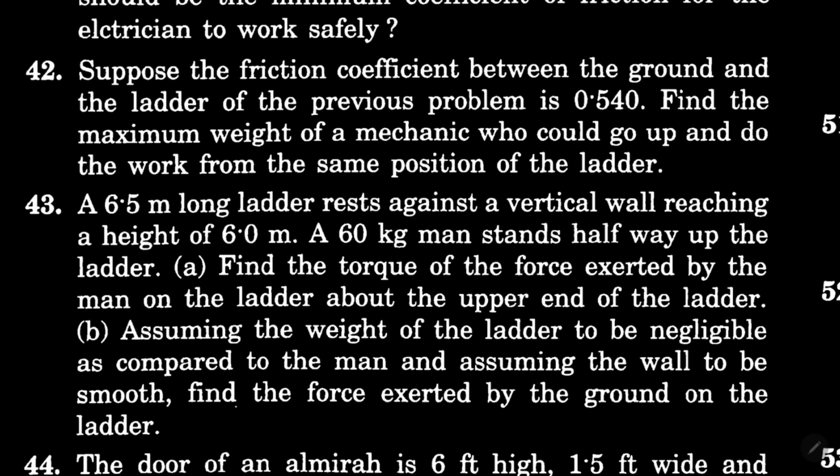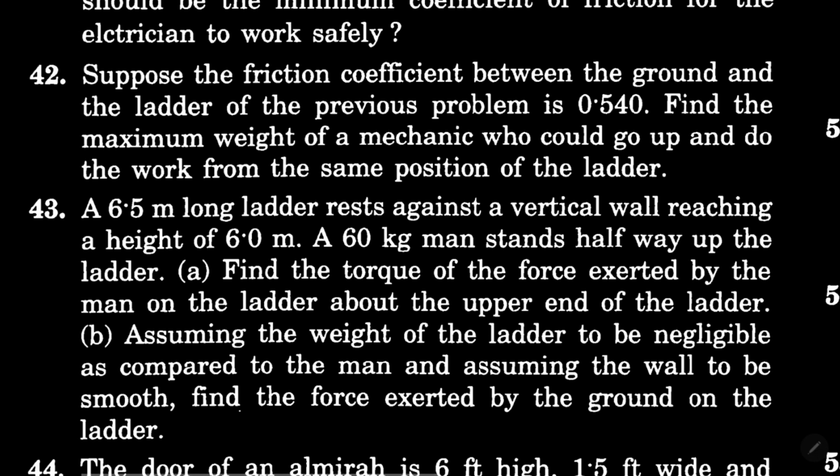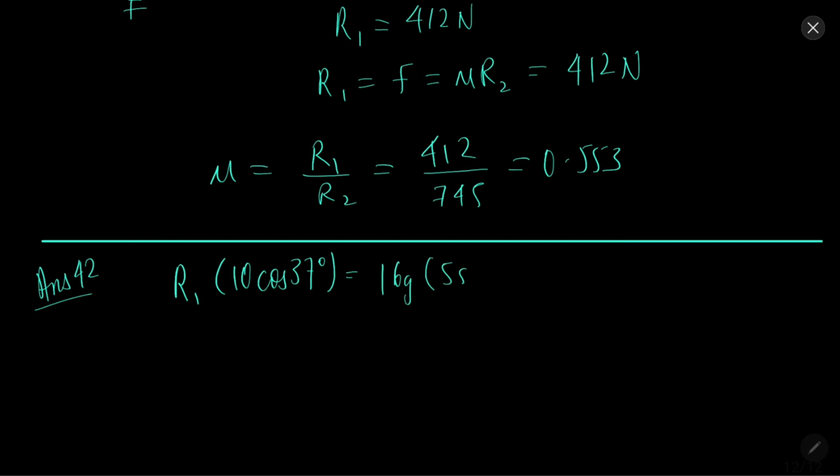In question 42, suppose the frictional coefficient between ground and ladder of the previous problem is 0.540. We need to find the maximum weight of a mechanic who could go up and do the work. Solution 42. So R1 10 cos 37, 16g 5 sin 37, mg 8 sin 37.